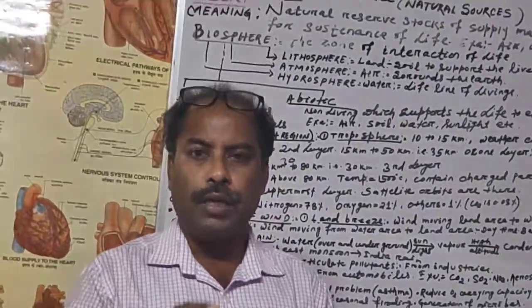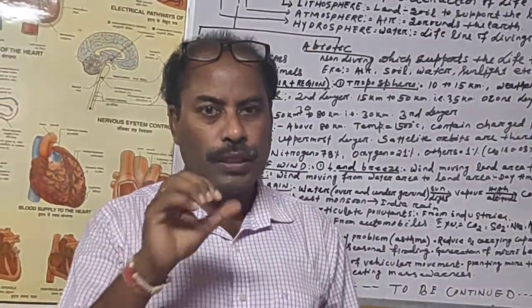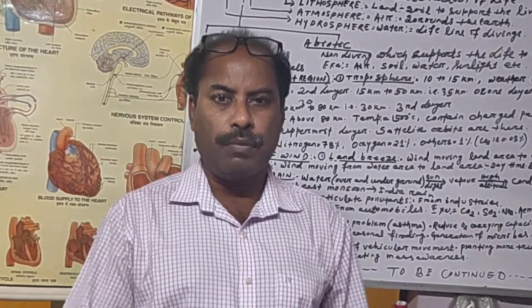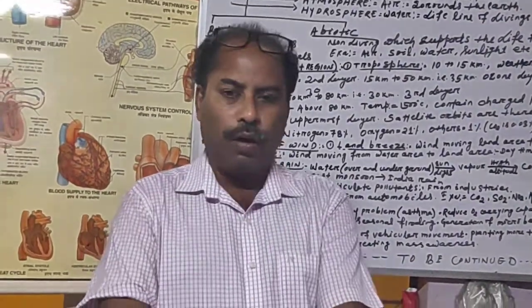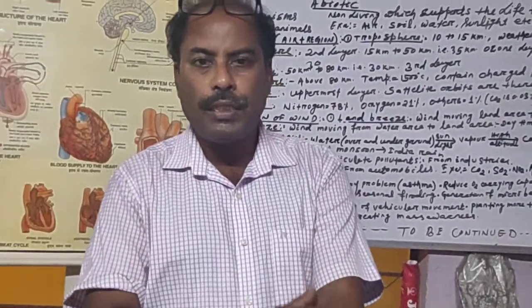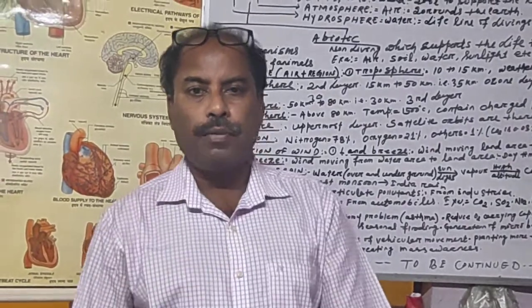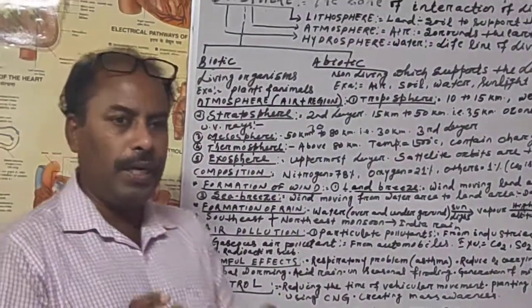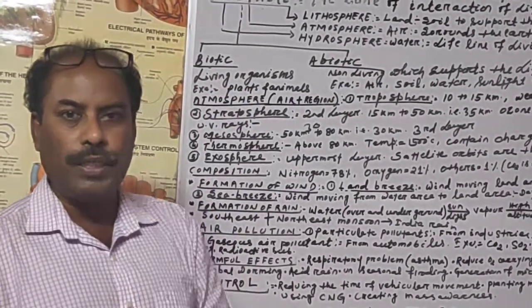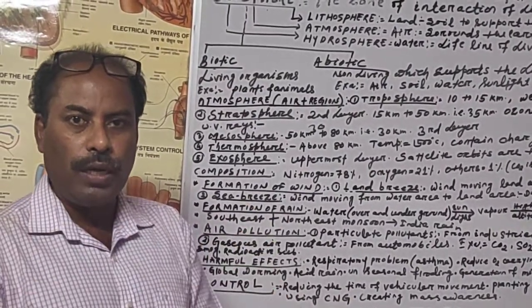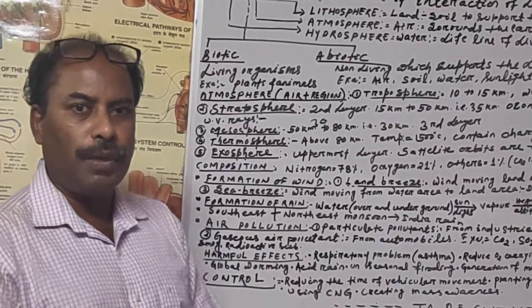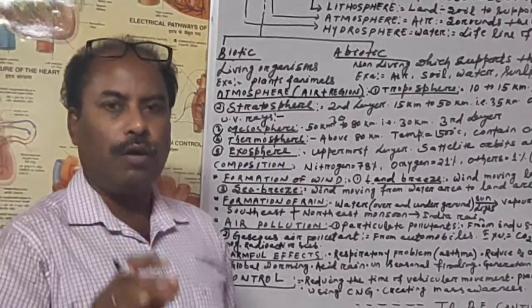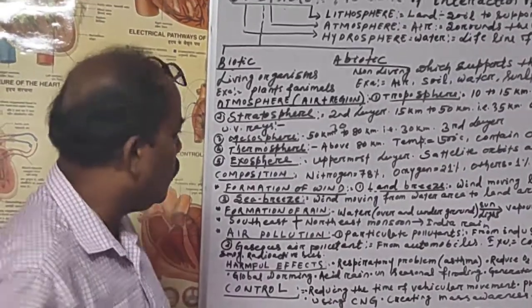UV ray is ultraviolet ray, which is poisonous to living organisms, and if it falls on our body, it may cause skin cancer, blindness, etc. These problems are prevented due to the presence of the natural ozone layer around the earth. So it protects us from the harmful effect of UV rays.